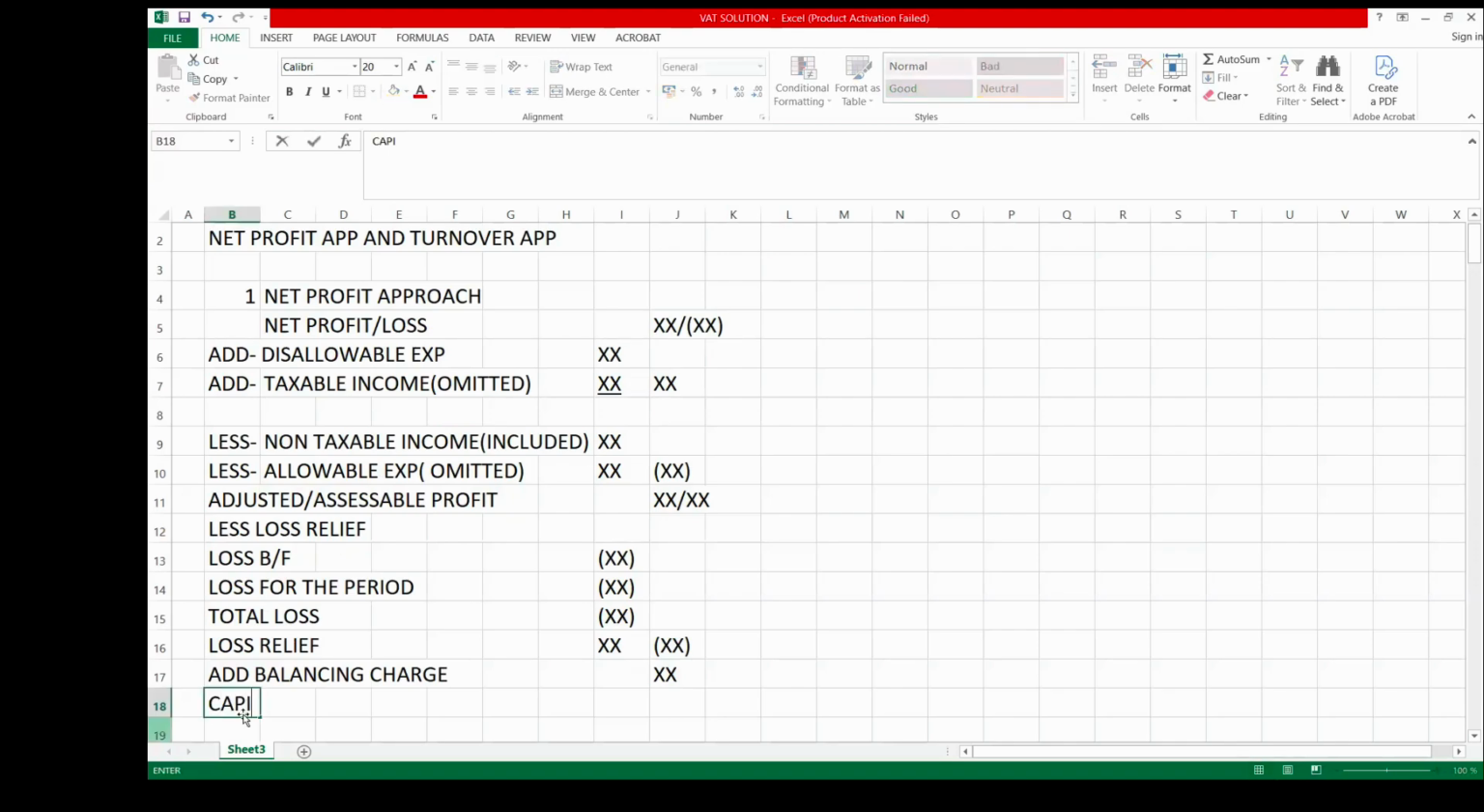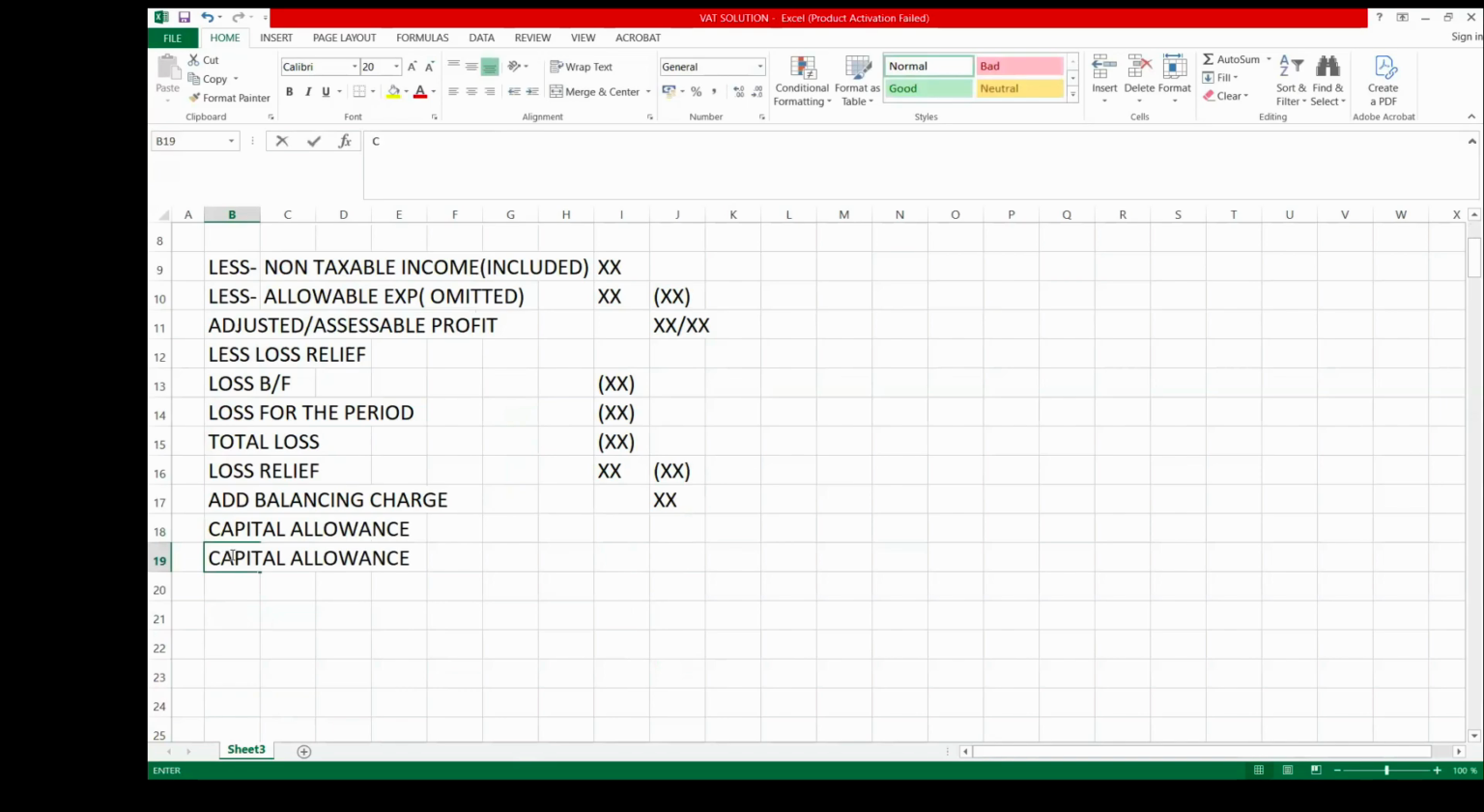After the balancing charge, you now look at capital allowance. Under the capital allowance, you can have capital allowance brought forward, and you can also have capital allowance for the year. You have brought forward, you have for the year.